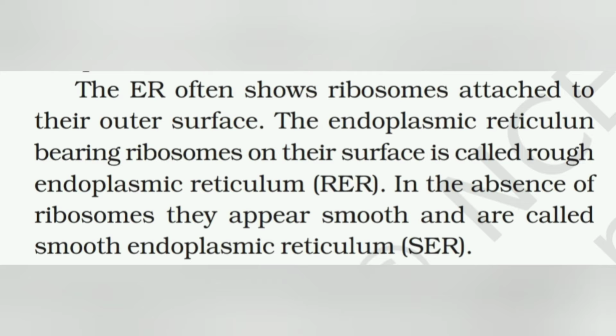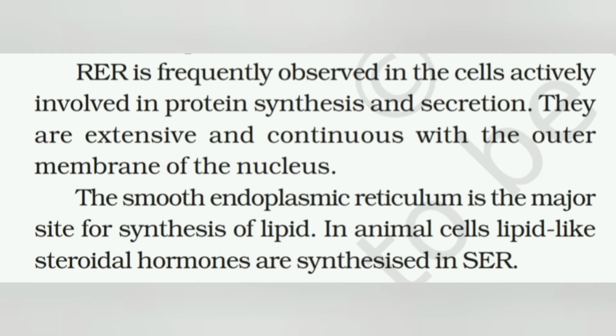So ER has one compartment inside and one compartment outside. Now if ribosomes attach on the ER, it becomes rough in surface. So the ER bearing ribosome on the surface is called rough endoplasmic reticulum. In the absence of ribosome, they appear smooth and are called smooth endoplasmic reticulum, SER.